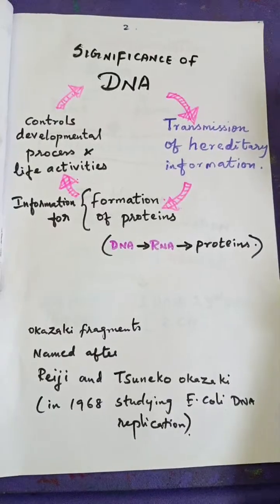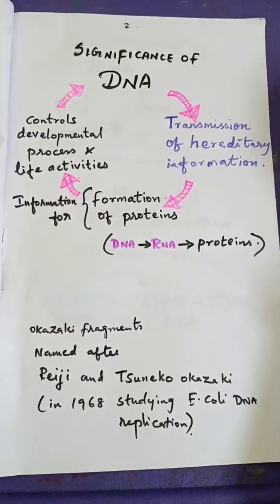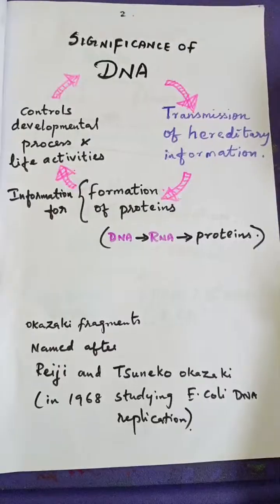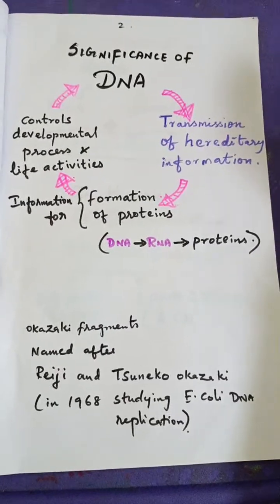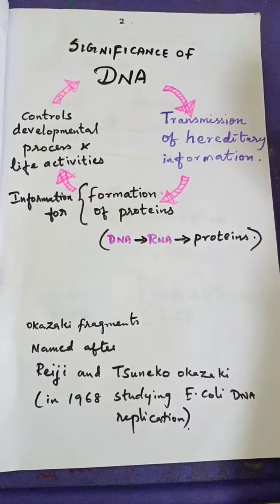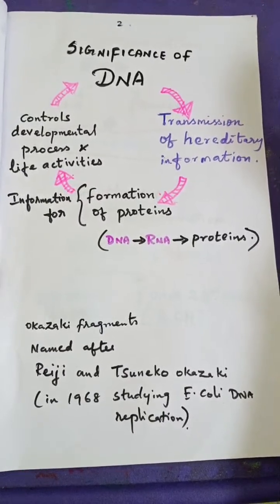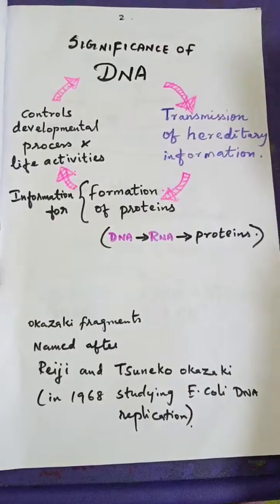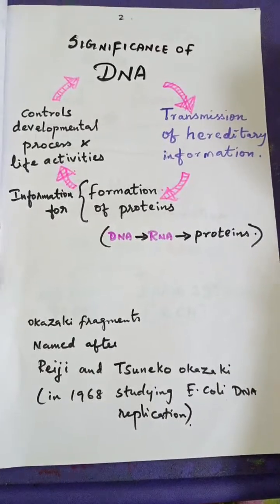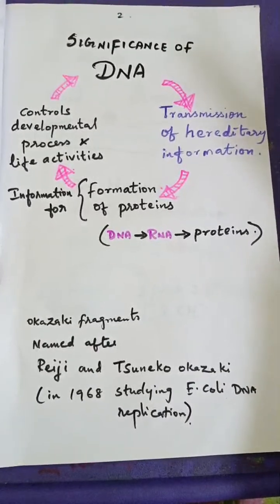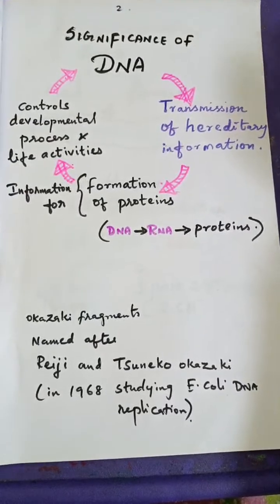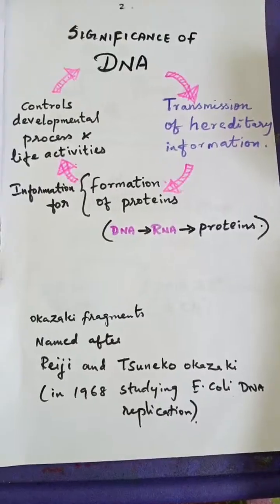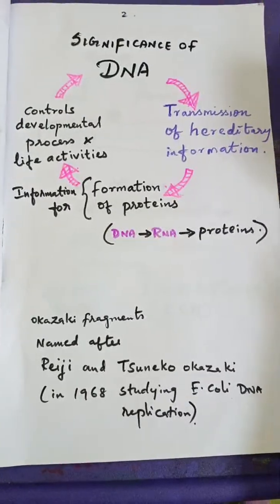When there is no need for further replication, the DNA will stop producing its own copy. That step is known as termination. Is that clear?